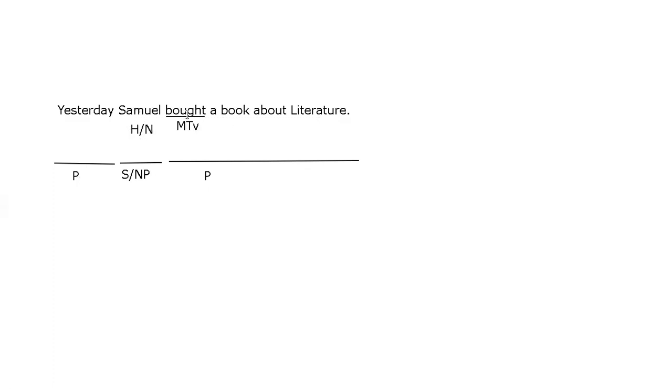We said that this was a monotransitive verb, which means we need a direct object. Now, which is the direct object? The possibilities would be, do I have one unit here or I have two units? Which is the direct object?